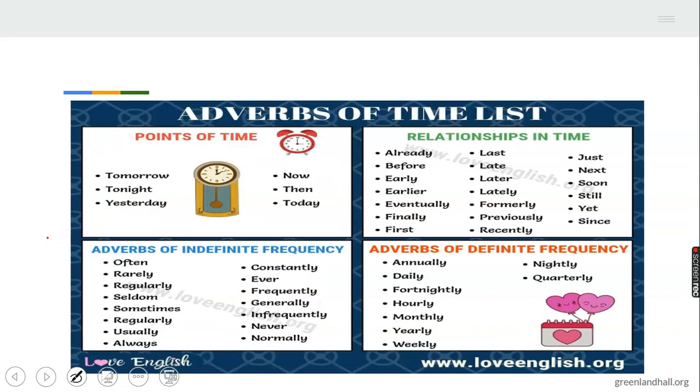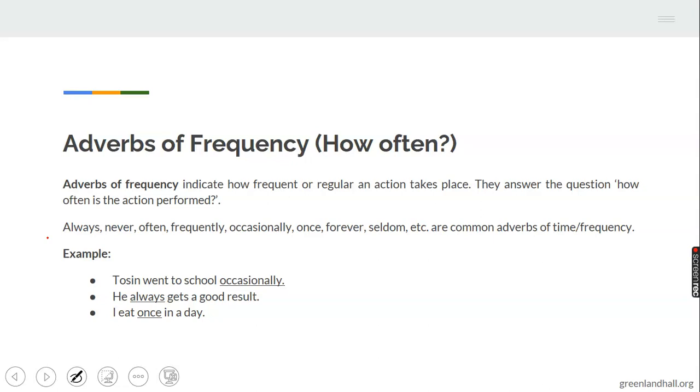And we have many of the examples here. We have points of time. You have in relation to time. This has to do with frequency, which I will deal with later, and definite frequency, which will come up in the next slide. Then we have that of frequency, adverb of frequency, which answers the question how often. It tells you how regular or how frequently an action happens.